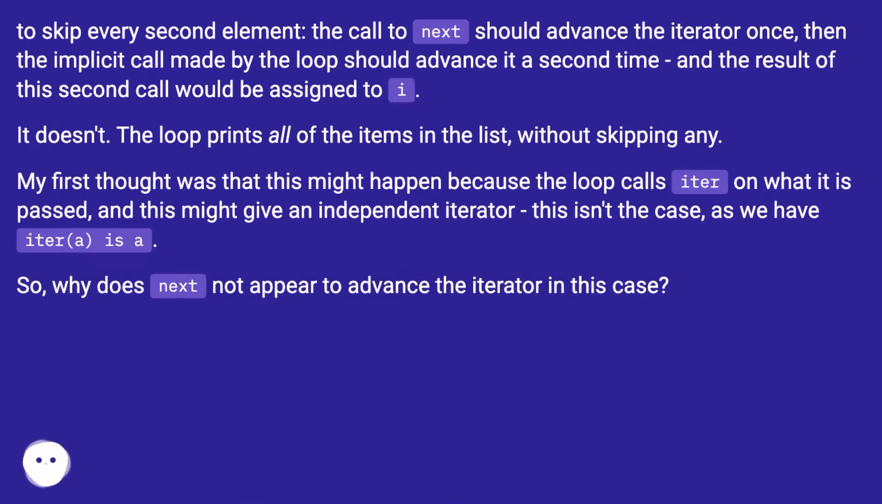The call to next should advance the iterator once, then the implicit call made by the loop should advance it a second time, and the result of the second call would be assigned to I. It doesn't. The loop prints all of the items in the list, without skipping any.